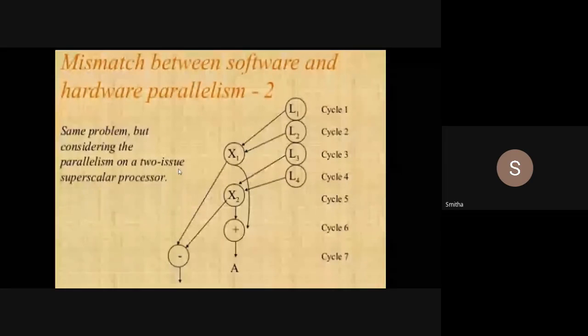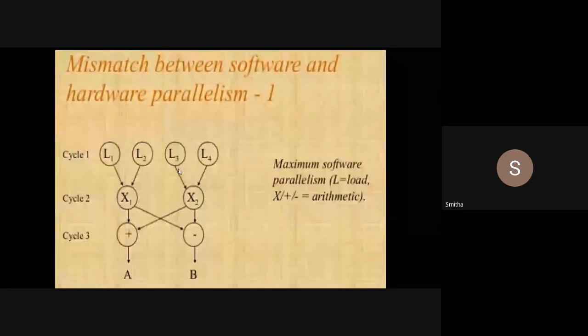What happens in the fourth cycle? Now I have loaded L1, I have loaded L2, I have multiplied L1 and L2, and I have loaded L3 also. Now in order to get that X2, I need L4 also. So in the fourth clock cycle, only L4 will be issued, because X2 is dependent on L3 and L4. As you can see in this diagram, X2 is flow dependent on L3 and L4.